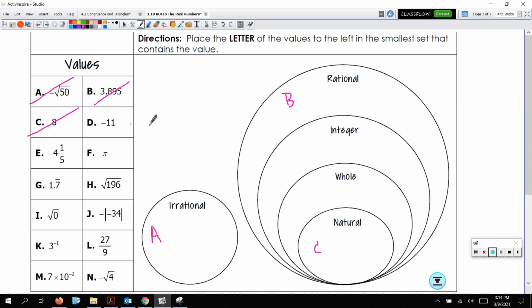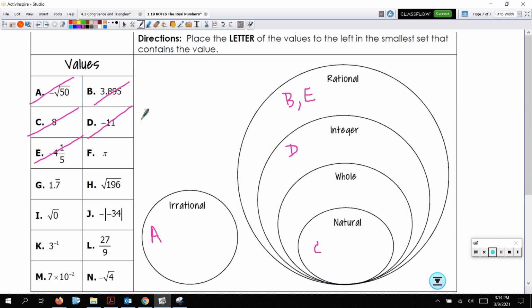Negative 11 is rational. It's also an integer. It's not a whole number because it's negative. So integer is as small as I go. All right, negative 4 1/5. Oh my gosh, what's that? It's negative 4.2. That terminates. So that should tell you it's rational. It's a decimal, so it's certainly not an integer. So E is going to go up here with B.